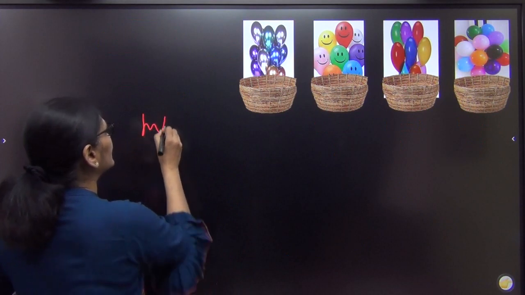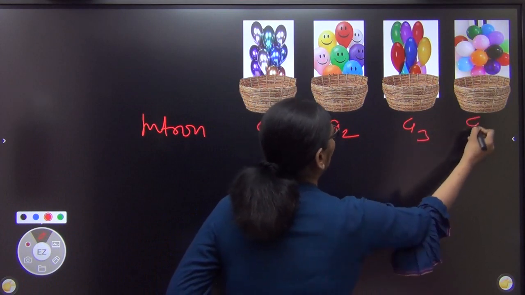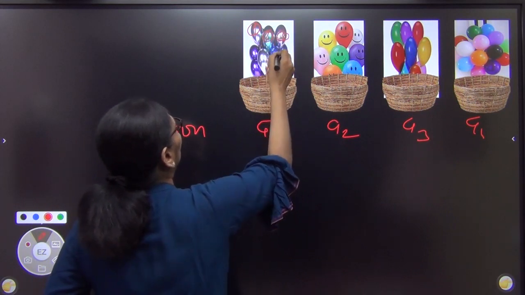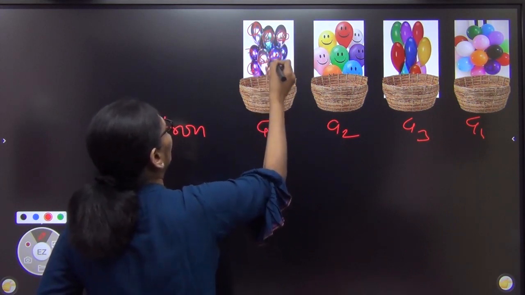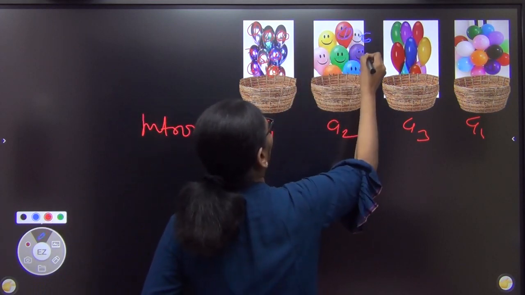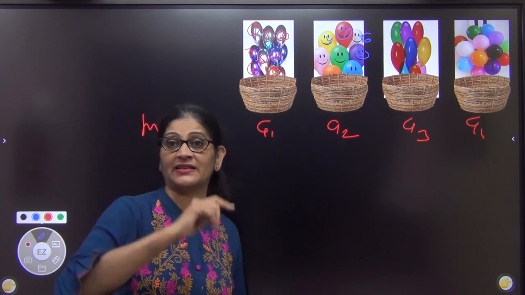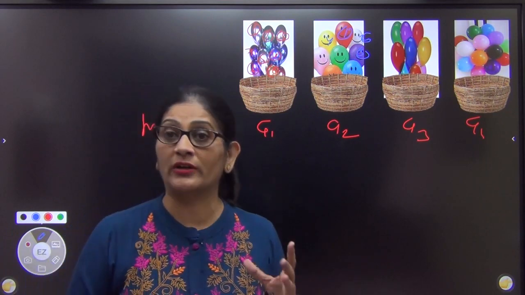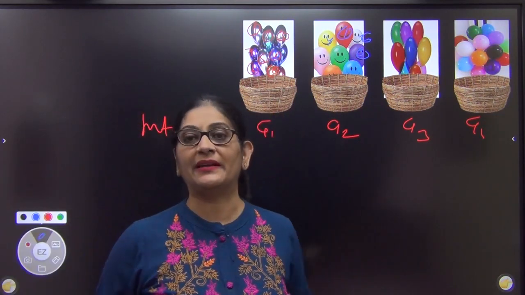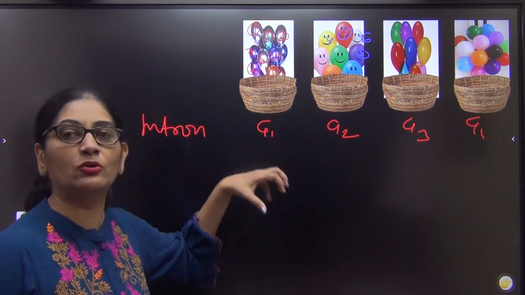Now since this is intron, this is gene 1, this is gene 2, this is gene 3, gene 4, and each gene has so many alleles. 1 allele, 2 allele, 3 allele, 4 allele, 5, 6, 7, 8. इसमें भी देखो, it has so many alleles. Say it has 1, 2, 3, 4. Each gene has multiple alleles. ठीक है? अब देखो इसी एक्सपेरिमेंट को फिर से करते हैं. इसी एक्सपेरिमेंट को फिर से करने के लिए what I will do is I'll again ask all 100 of you to come blindfolded. आंख में पट्टी बांध के आओ, and there are 4 baskets. And I will ask you, just keep your eyes closed and pick up one balloon from each basket.